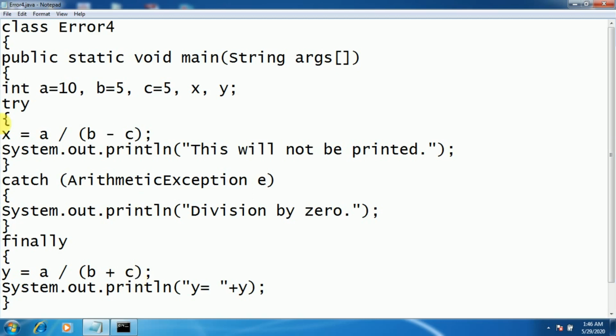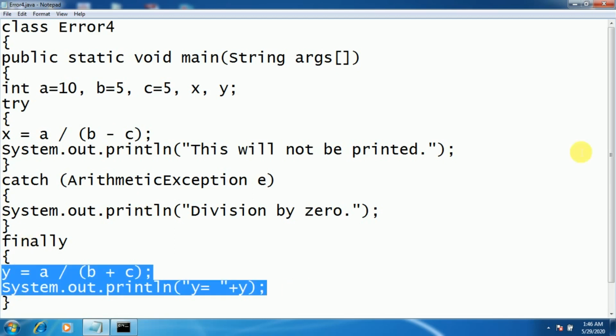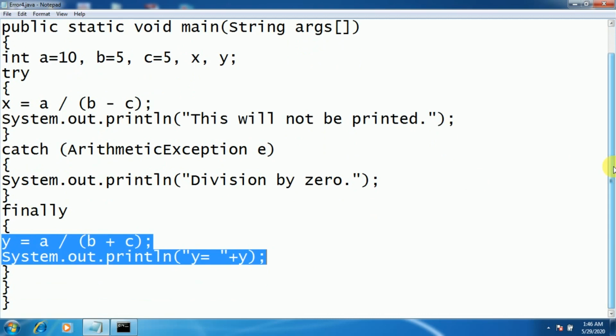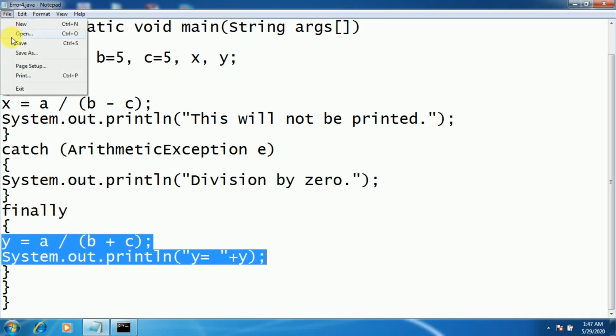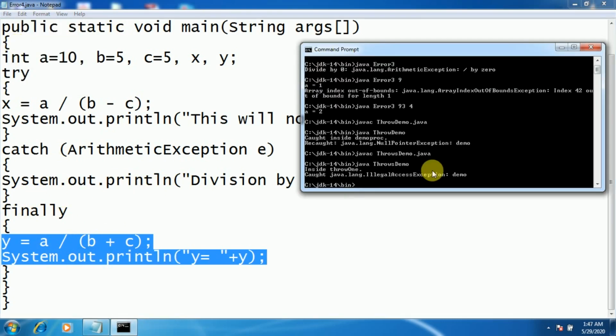So whatever you have included inside this finally is going to be executed, and based on that it will show you the output. But if suppose you do not include this try and catch block and an exception occurs in the program, and if you have not included a finally block, then there is no guarantee that whatever further statements you have included in the program are going to be executed. So this is the working of a finally block.